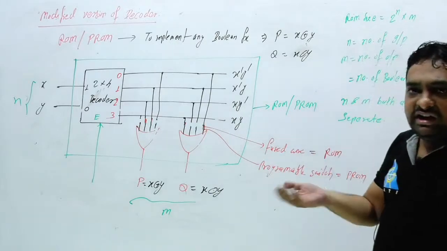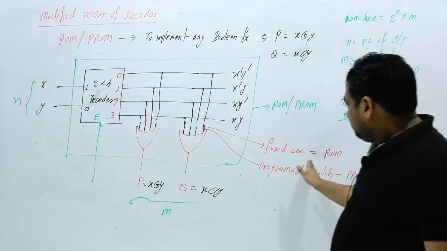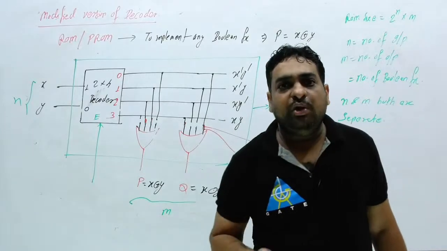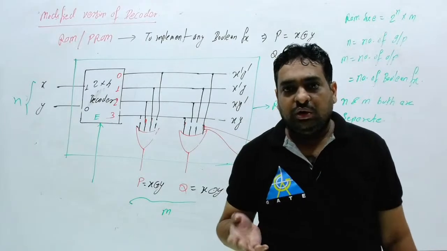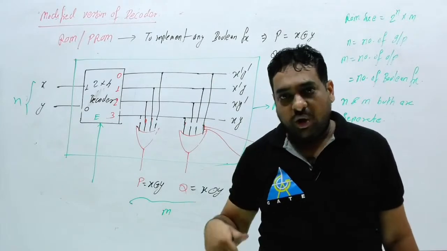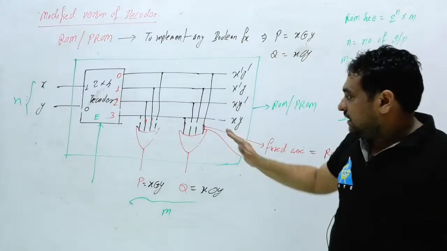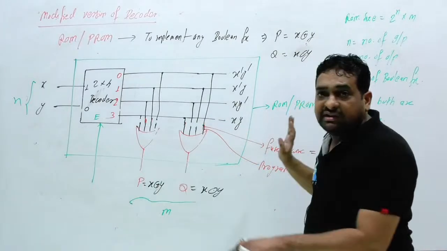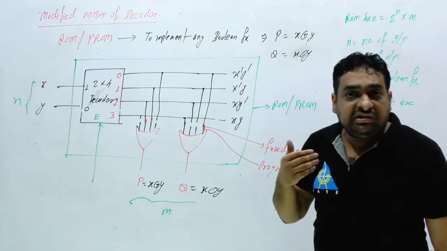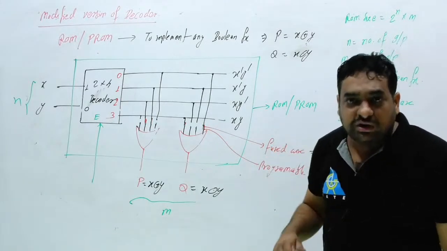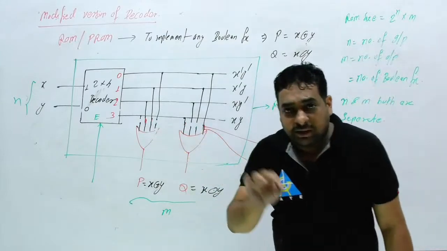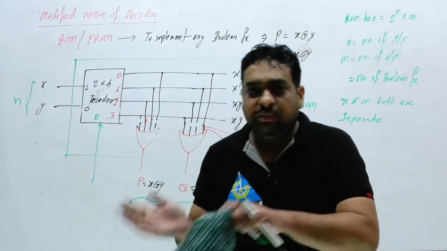That's why we call this ROM. In ROM, that is not programmable. You can only read the data. So only one time you can design this circuit, and afterwards you can only use it. But what is our actual requirement? Our actual requirement is the PROM. So this switch should be programmable, and whatever we want we can change.